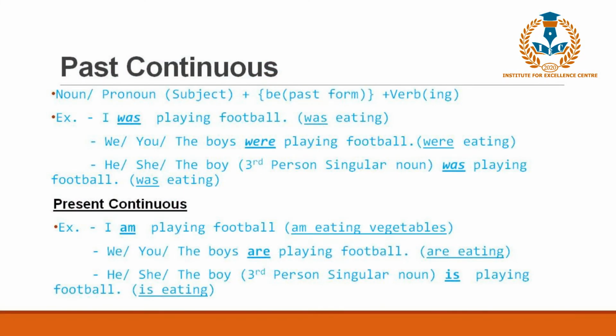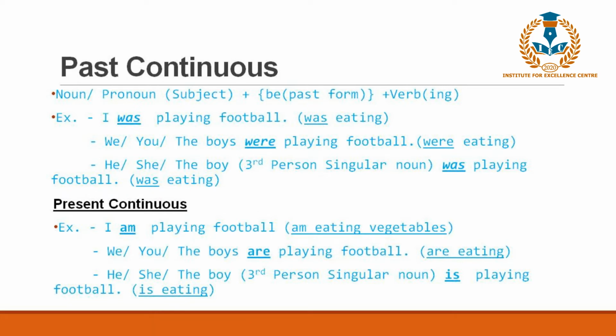Simple past tense is used to imply that we have already finished that work. I finished my work is simple past tense. I have finished my work is present perfect tense. So when we talk about something that has been finished, that's over, then we use the simple past tense, and past continuous is used to imply what was happening at a particular time in the past.